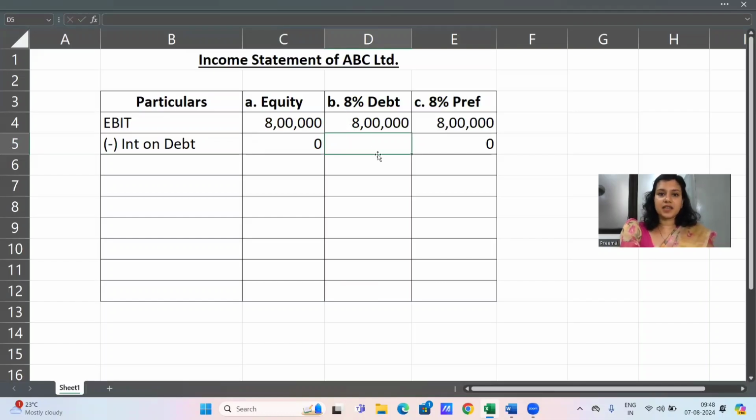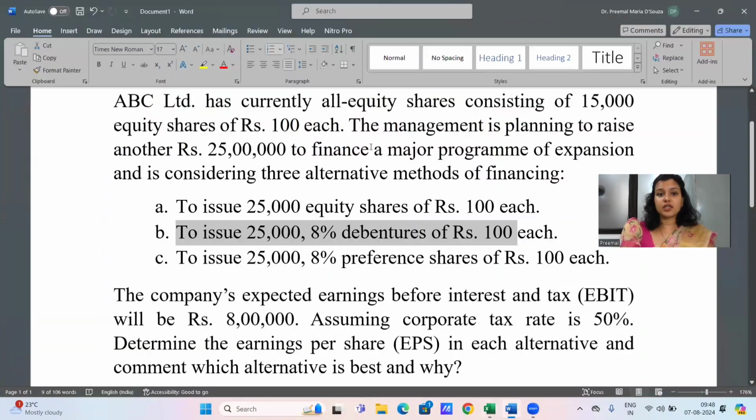The 8% indicates the rate of interest. How do you calculate interest on debt? You take the rate of interest and multiply it into the amount of debt. Now we already know that 25 lakh is being raised in each of the alternatives.